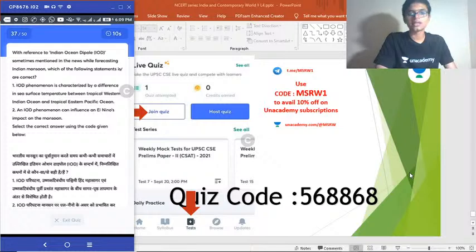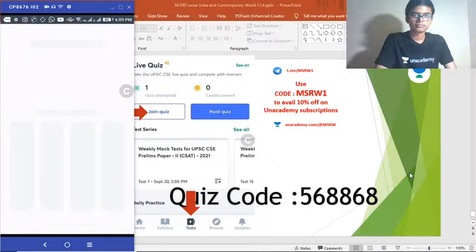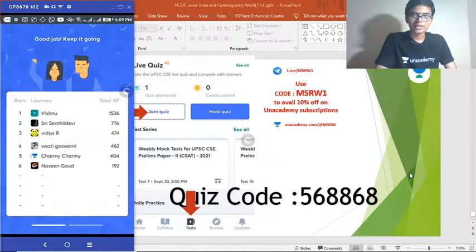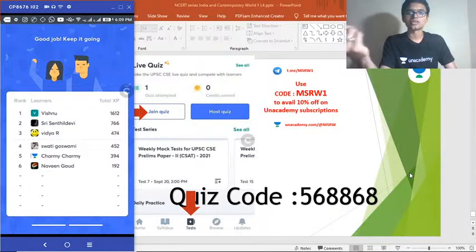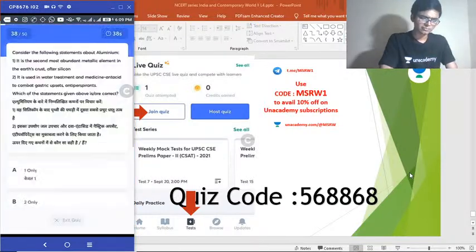Read the question carefully. Read the statements carefully and you can get the correct answer. Regarding Indian Ocean Dipole, very often seen in the news. Correct answer to 37th question is option B. 25% of you got that right. It is the Western Pacific Ocean and Eastern Indian Ocean. In the question it is said that Western Indian Ocean, Eastern Pacific Ocean. How is that possible?